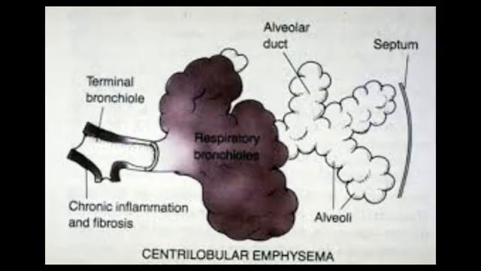Subtypes of emphysema. In centrilobular emphysema, there is abnormal dilation or destruction of the respiratory bronchiole, the central portion of the acinus. It is commonly associated with cigarette smoking.